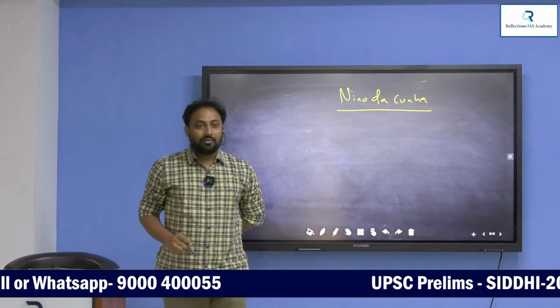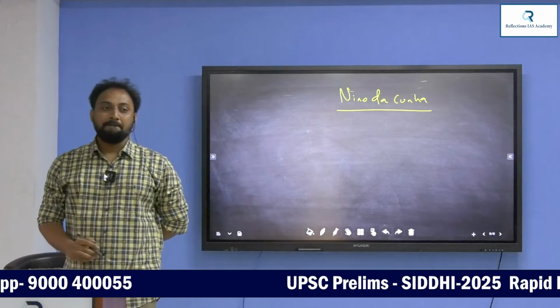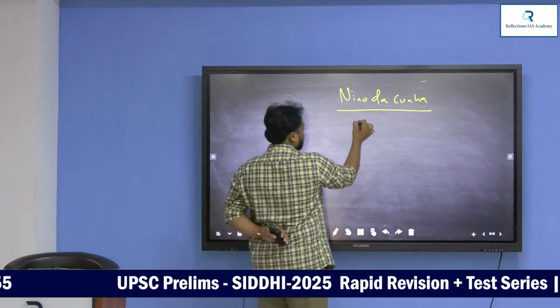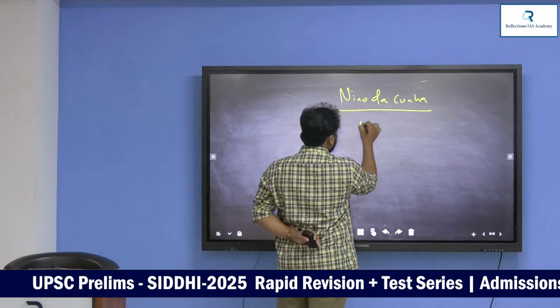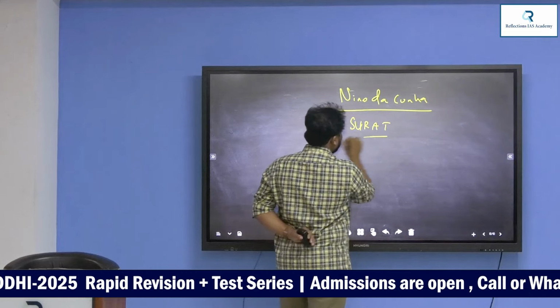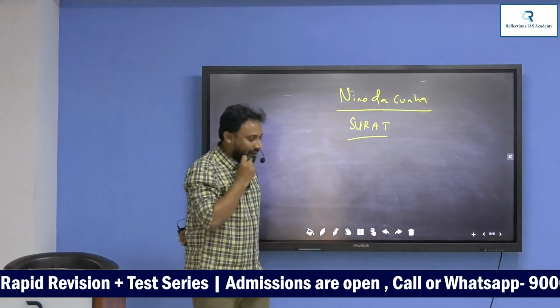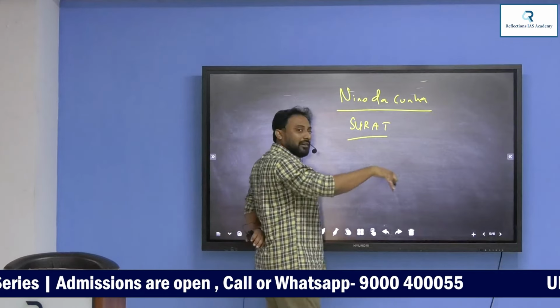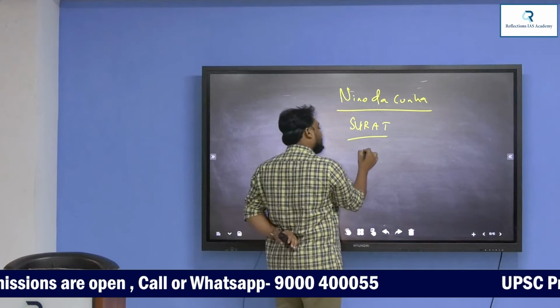Now the third governor, Nino da Cunha. He is the third governor. The very important thing which happened during his regime: he conquered Surat, by killing the local Gujarat ruler Sultan Bahadur Shah.